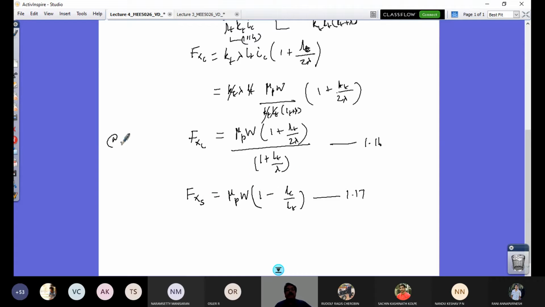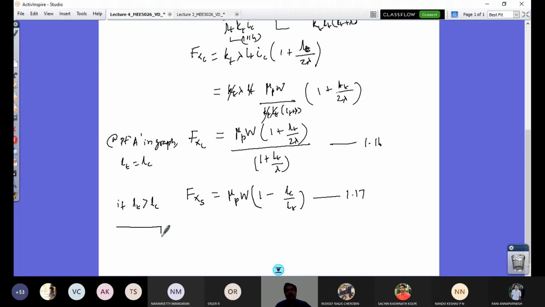So at point A in the graph, the condition that you get is LT is equal to LC. So if LT is greater than LC, what does that mean?